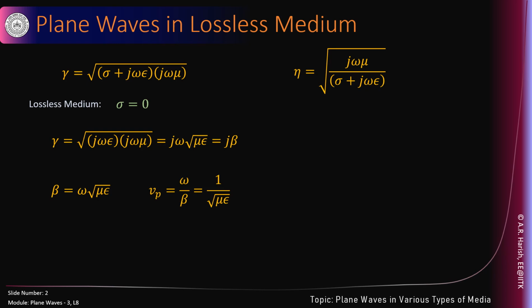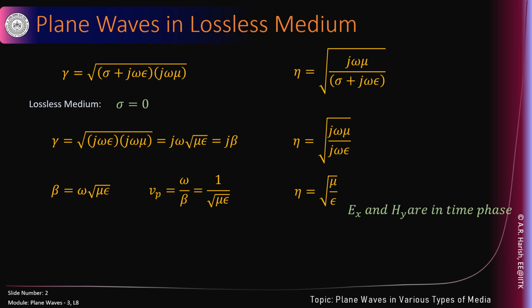Velocity is given by omega by beta. We have also seen this. This is 1 upon square root of mu epsilon. We know this result. Nice result. What happens to eta? Since sigma is 0, it again turns out to be square root of mu upon epsilon. So eta is a purely real quantity. Nice. And therefore, Ex and Hy are in time phase. They are always in time phase if the wave is propagating in a lossless medium.